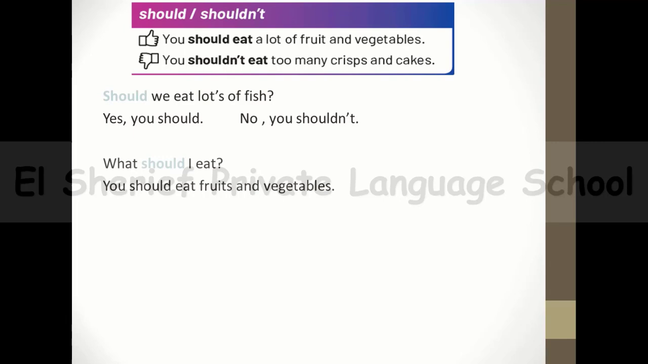Pay attention, guys, that I can also use should in questions. If I'm asking for the advice of somebody, I can say, should we eat lots of fish? I'm asking somebody, should we eat lots of fish? So he will answer, yes you should or no you shouldn't. So you can see should as a helping verb at the beginning of the question. Also I can use should as a helping verb with a question word, like what should I eat? I'm asking your advice now. What should I eat? You will answer you should eat fruits and vegetables.